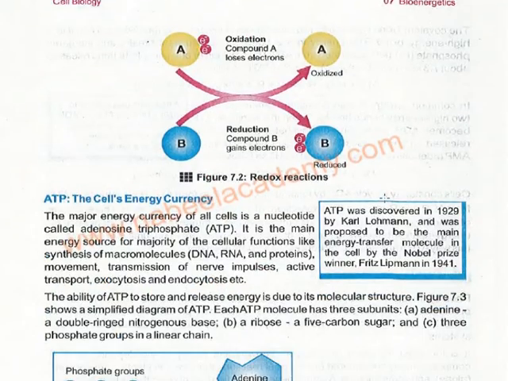In this diagram, they are showing the oxidation compound, how it loses electrons, and the reduction compound, how it gains electrons. When they gain electrons, we call the compound reduced, and when there is loss of electrons, we call it oxidation. So the compound is oxidized.